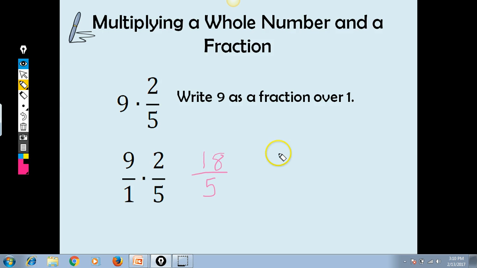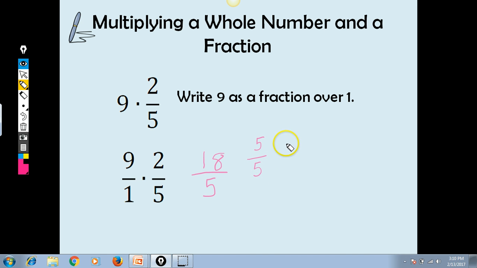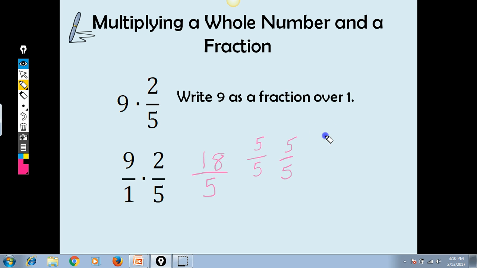And some of you might say, oh, yeah, I remember you divide the top by the bottom and the leftover goes over. And we could do it that way. But we can also think about just knowing what we know about fractions. Well, how many whole pieces do I have in here? How many 5/5 do I have? Well, I have 5/5 here. And that's one of them. And then I have another 5/5, right? Well, that's 10/5. Well, I have another one here.